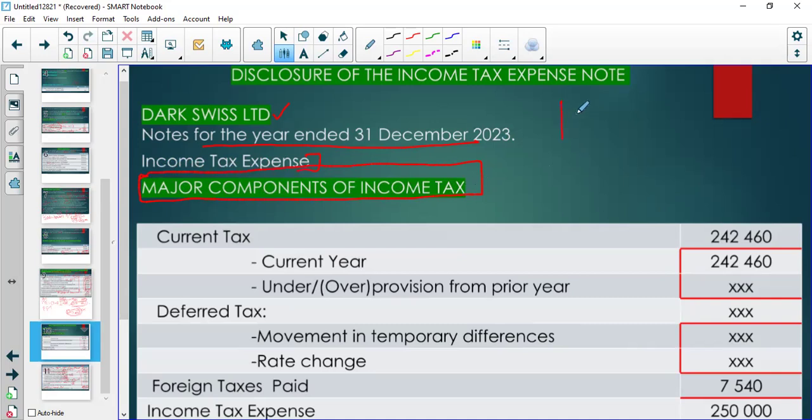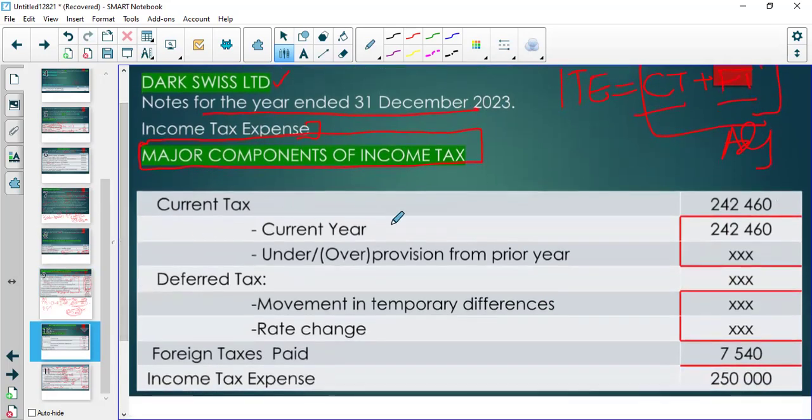Remember, income tax is made up of the current tax, which is what you paid to SARS, plus the foreign taxes, which is what you paid. And then the adjustments to what you actually paid. And you know the rules. So the current tax applicable for the current year, and maybe, because we are estimating, last year our estimate was an under or over provision. So we make adjustments now.